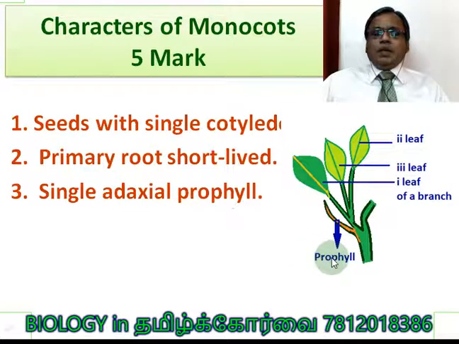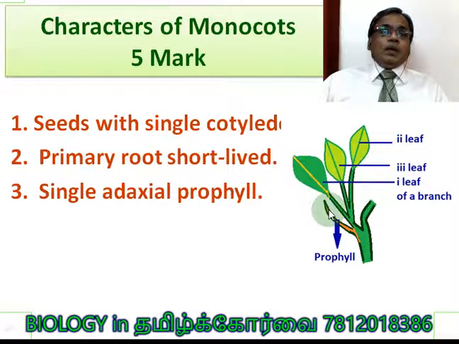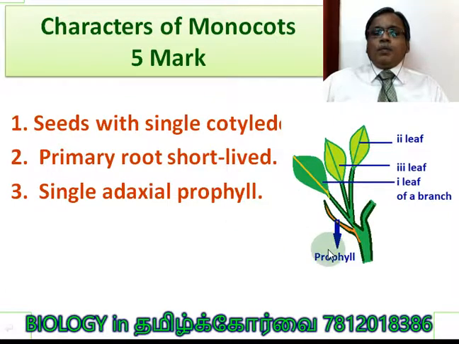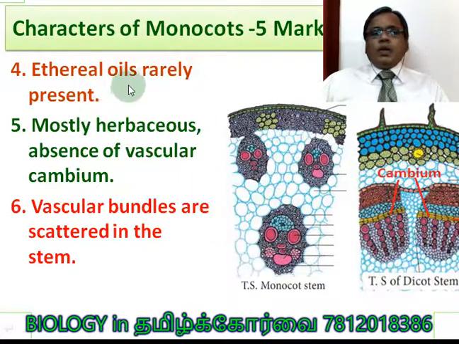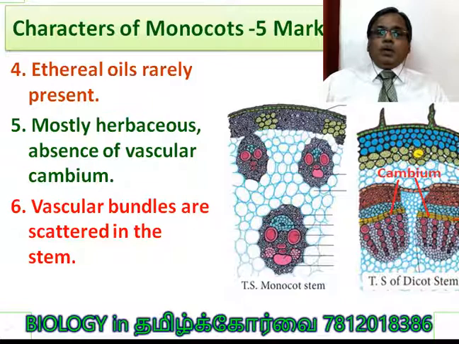Single adaxial prophyll. This is the prophyll. The first formed leaf is called prophyll, before any new leaf or new branch arises. You see, this is the prophyll, the first leaf of a branch, then second leaf, third leaf. So it forms a branch, right? Ethereal oils rarely present. By this time, probably they became immune to all pathogens or insects which were attacking them.